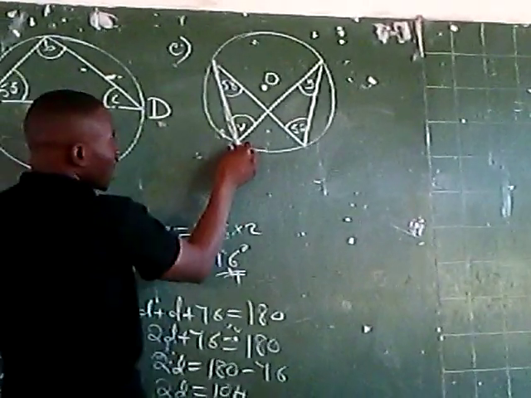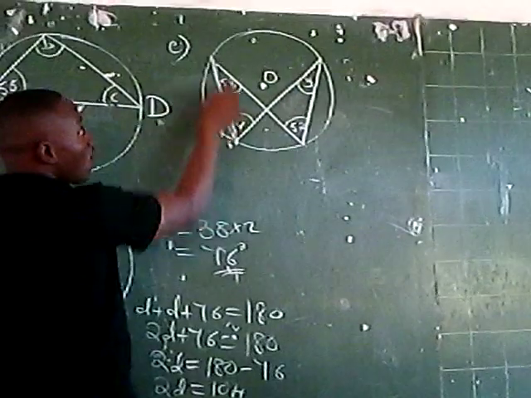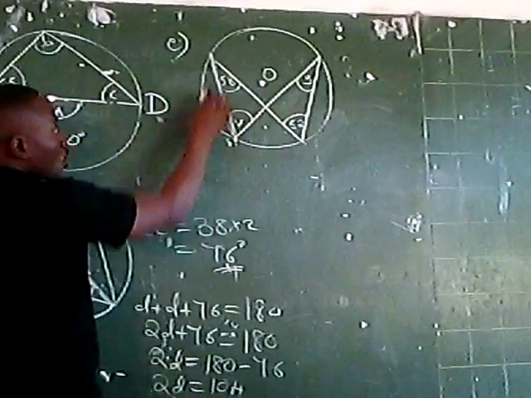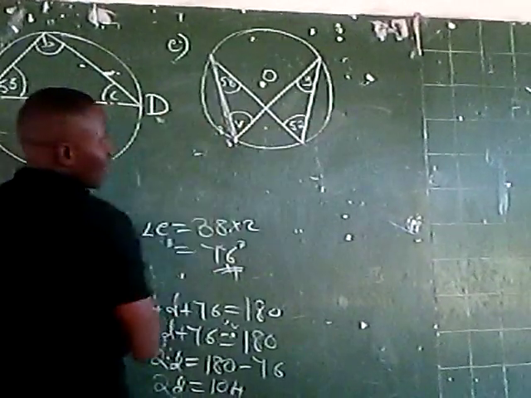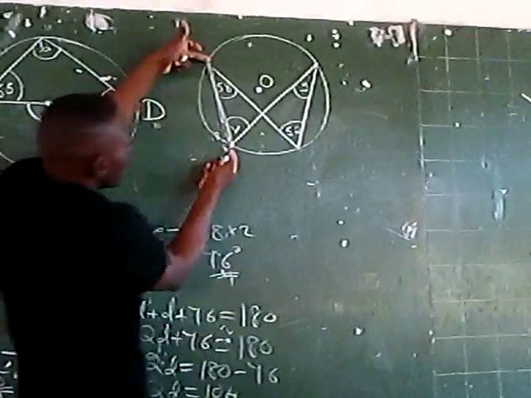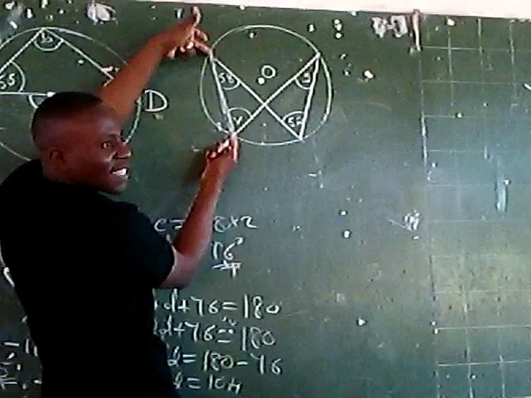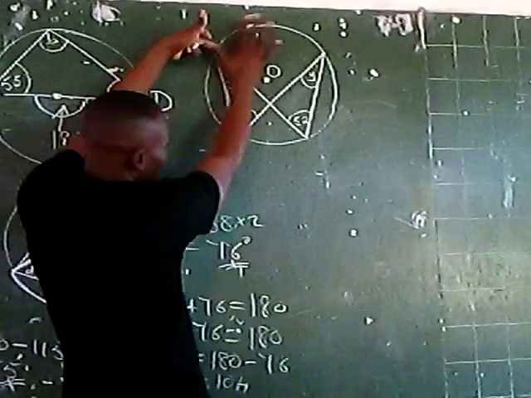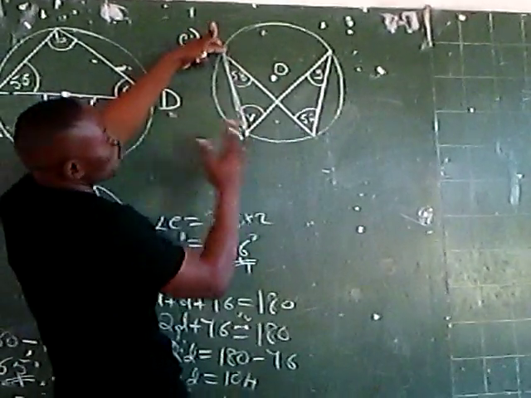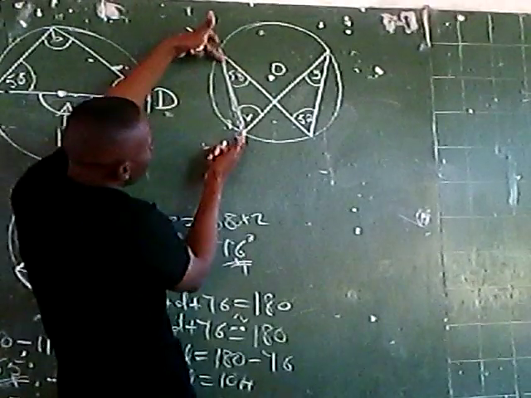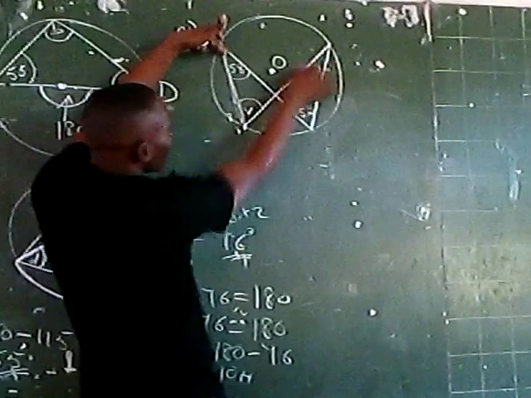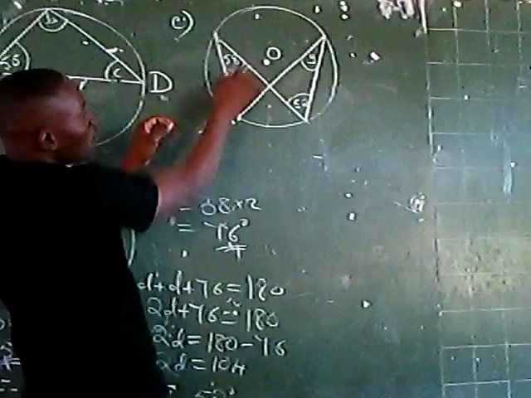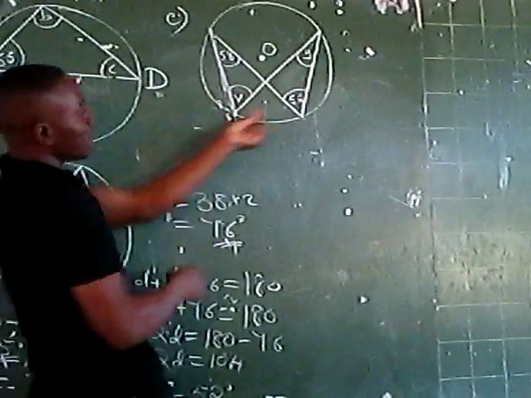So if we check this as our chord, we're going to have the minor segment and the major segment. Now we are going to use the concept of angles in the same segment. Take note, angles in this particular segment are said to be equal. So we have this particular angle, and this particular angle, and also this particular angle here and this particular angle.